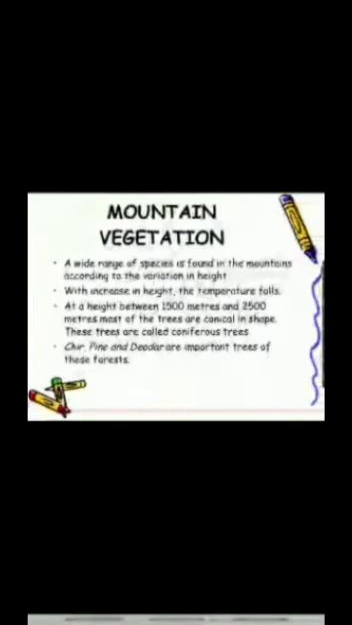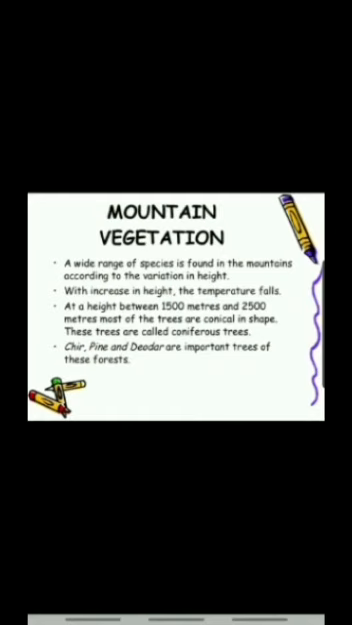Now the last one is the mountain vegetation or the mountain forest. These are also called coniferous forest. They are found in Himalayan mountains and parts of the Nilgiri hills. A wide range of species is found in the mountains according to variations in height. With increase in height, as we all know, the temperature falls. That means the temperature decreases as we go higher.